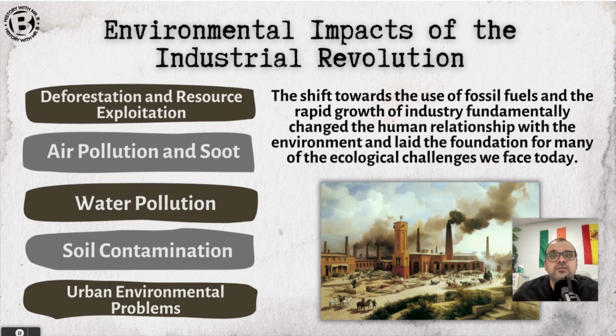And then cities grow very quickly, which results in overcrowded living conditions, inadequate sanitation, lots of waste and trash, which is, again, another environmental public health challenge. So this shift towards the use of fossil fuels and the rapid growth of industry changes the human relationship with the environment, and lays the foundation for a lot of the challenges that we see today, right? So global warming, greenhouse gases, things like that, that kind of gets its start here in the Industrial Revolution.